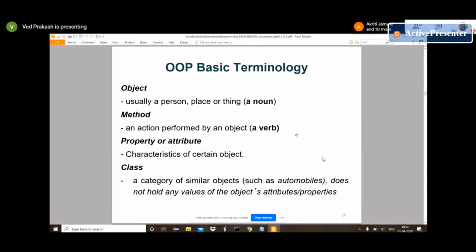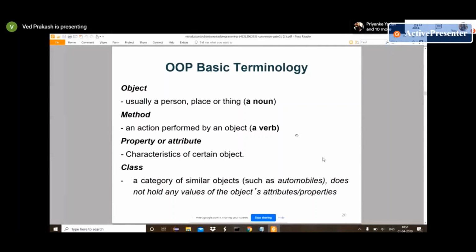Suppose we are providing a method named check balance. In normal procedural or functional programming, we will write this same method for a saving account.